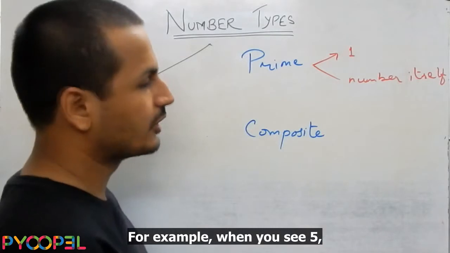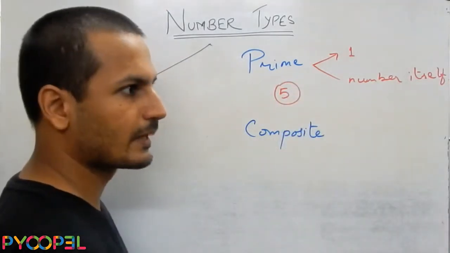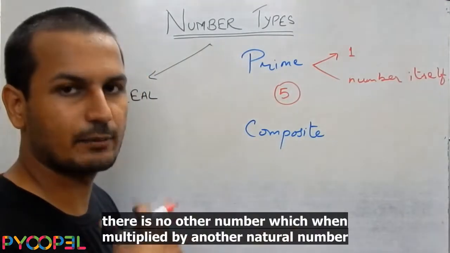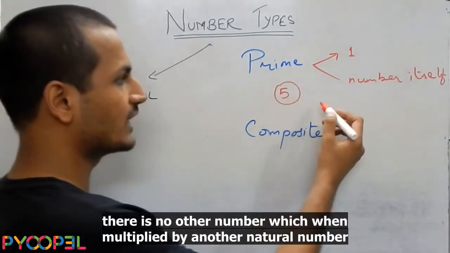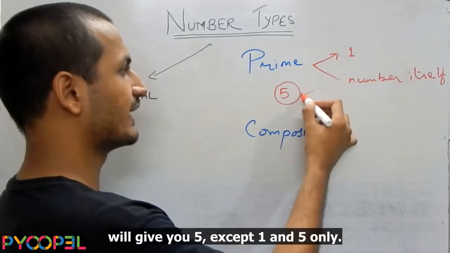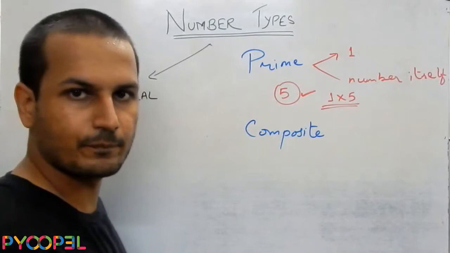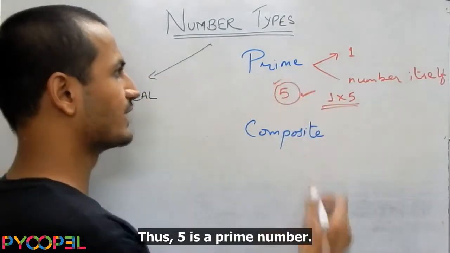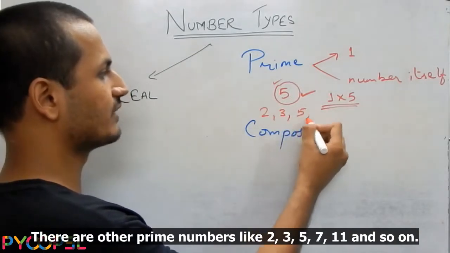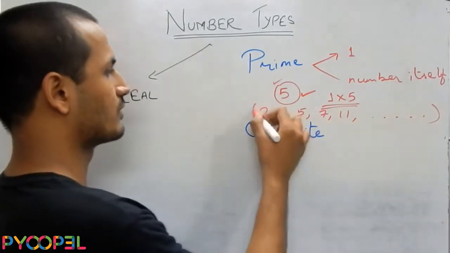For example, when you see 5, okay, there is no natural number which when multiplied by another natural number will give you 5, except 1 and 5 only. Thus, 5 is a prime number. There are other prime numbers like 2, 3, 5, 7, 11, and so on.